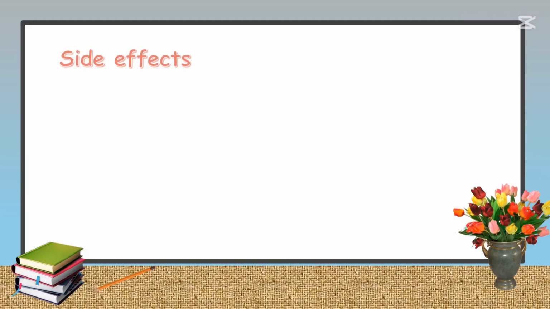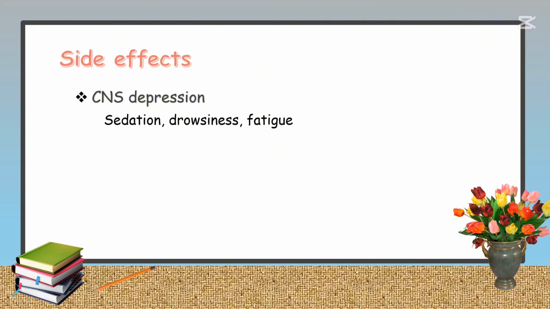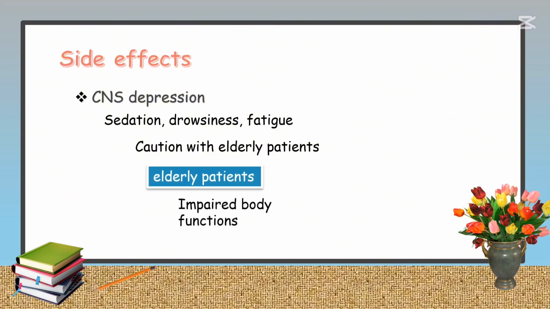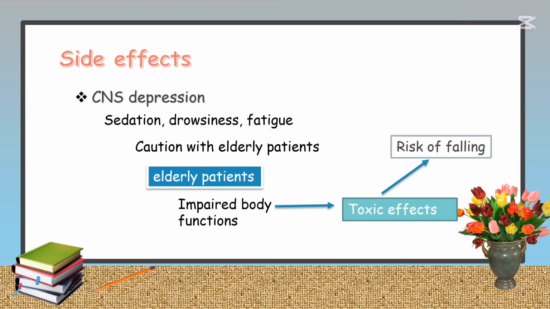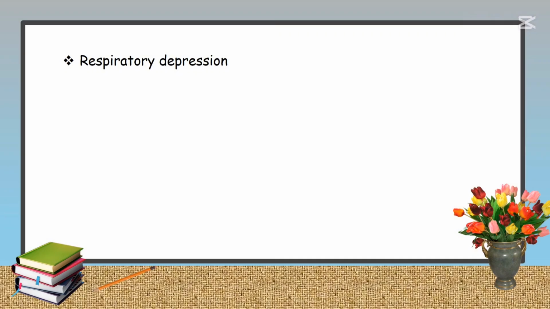Side effects of benzodiazepines. Central nervous system depression. Benzodiazepines act on the CNS, often leading to side effects such as sedation, drowsiness, and fatigue. Elderly individuals are more sensitive to the sedative effects of benzodiazepines due to impaired body function. It may result in toxic effects, such as severe sedation. This increases the risk of falling, which can lead to fractures or other serious injuries.